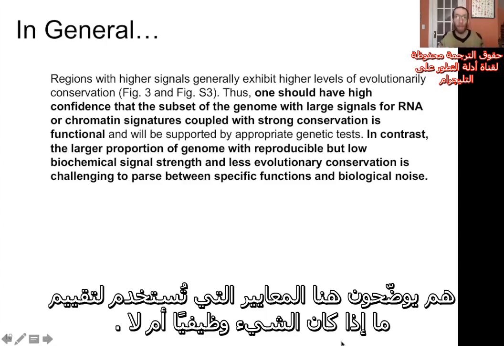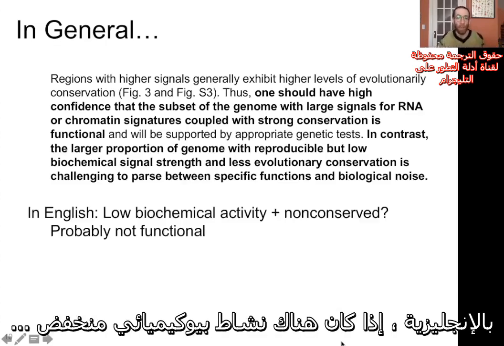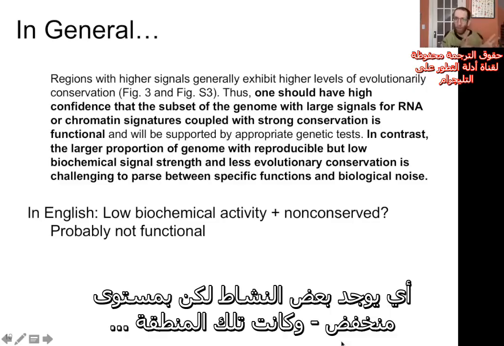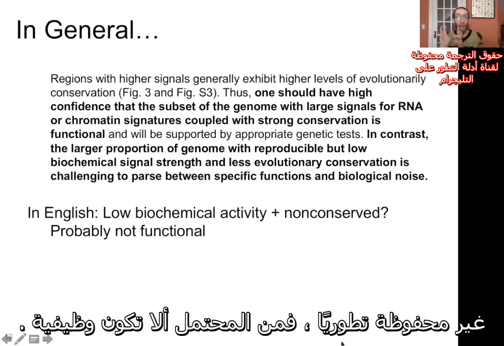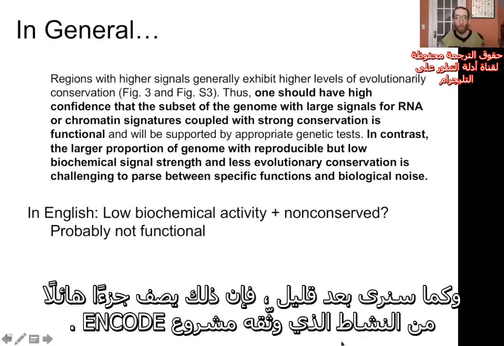They're describing parameters here to evaluate is something functional or not. In English, if you have low biochemical activity, some activity but a low level of it, and that region is not evolutionarily conserved, then it's probably not functional. And as we'll see in a minute, that describes an extremely large portion of the activity that ENCODE documented.